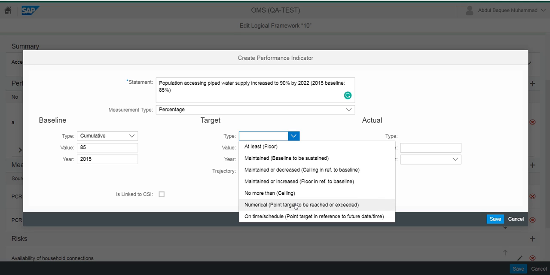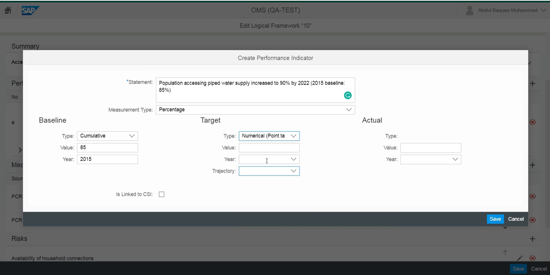what's the type of it? So we wanted numeric, so point target to be reached or exceeded. I think this is the best fit here, and we wanted to reach 90 or even better, exceed it. So that's why we use numeric by 22, and trajectory is upward. So 85 to 90 and upward, and it's not linked with any CSI.